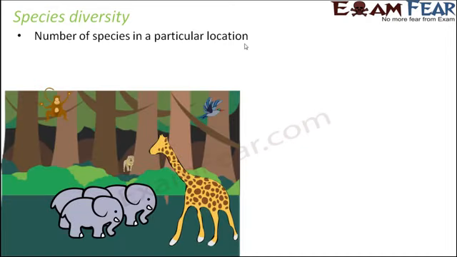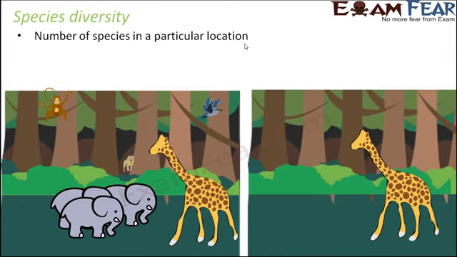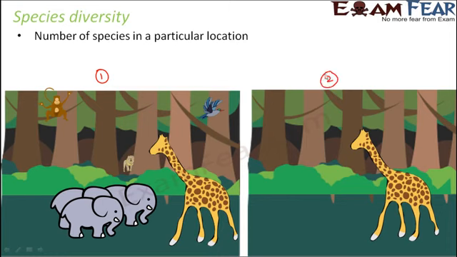So let us take an example. Let us suppose we have two communities. This is one area and this is another area. This is location 1 and this is location 2. In location 1, this is the area where we have more variety of species. Here you can see elephants, giraffe, lion, birds, monkeys. So you can see many different varieties of living organisms.